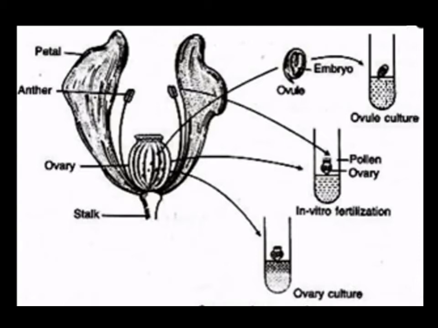But in in vitro conditions, in the laboratory, we purposefully do this pollination, that is in vitro pollination or in vitro fertilization. Today in this video we'll be going through only ovary culture. In vitro fertilization and ovule culture will be in a different video.